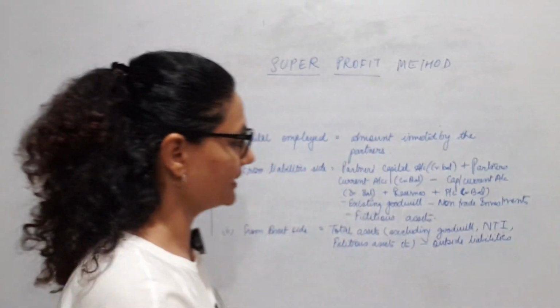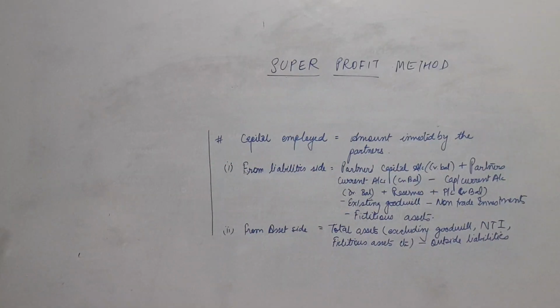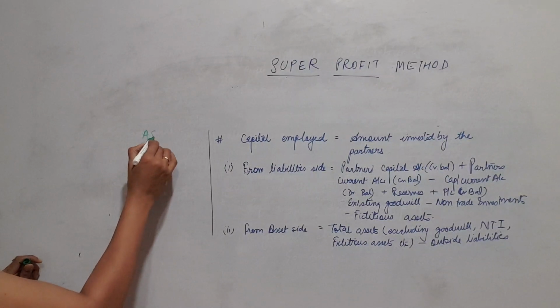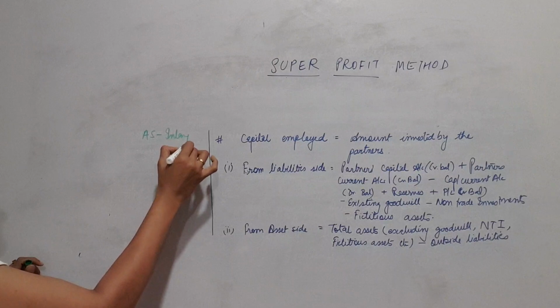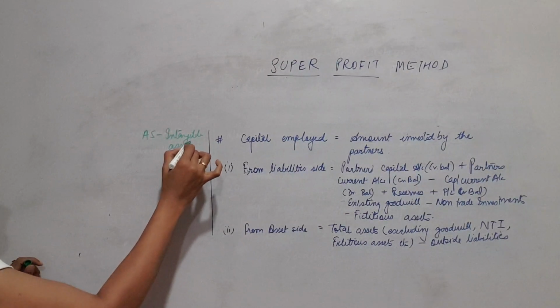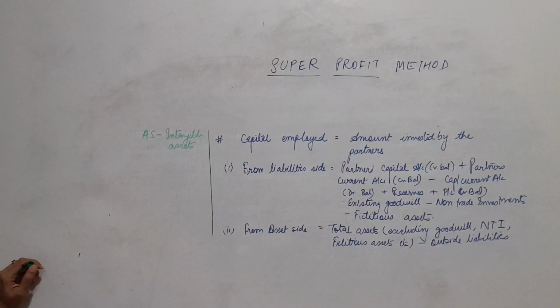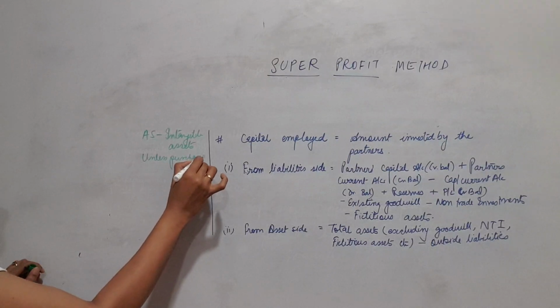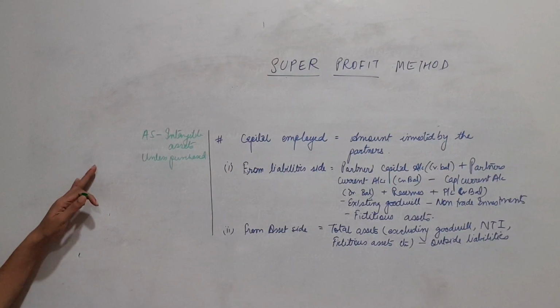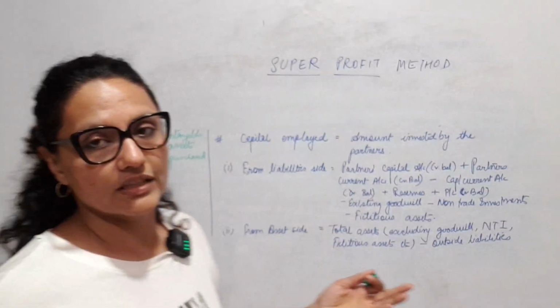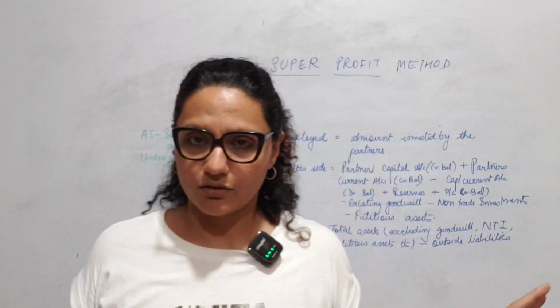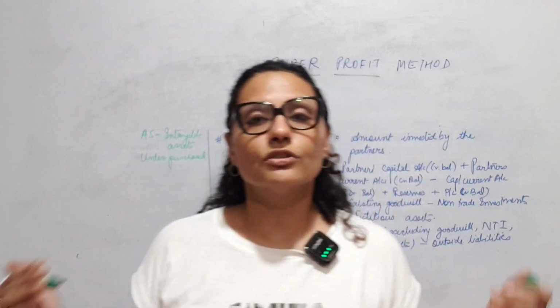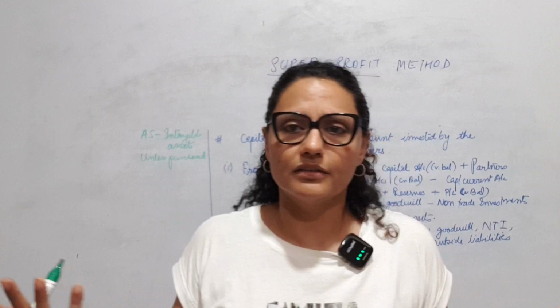But certain things you will have to remove if they are given in the sum. Existing goodwill, meaning book value of goodwill as per Accounting Standard 26, which deals with treatment of intangible assets. Goodwill cannot appear in the books unless purchased. So if you have purchased goodwill, fine, raise a goodwill account. But if it is valued goodwill, you cannot raise it. And assuming nothing else is mentioned, goodwill is valued goodwill, write it off, wipe it off. So the goodwill account we will subtract because that is not at all a real asset for me, it's just valued goodwill.